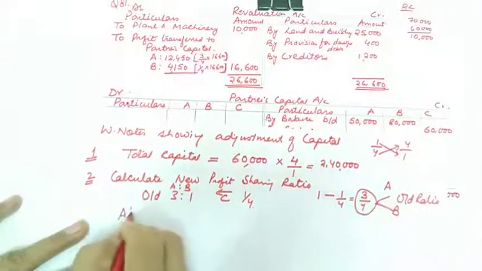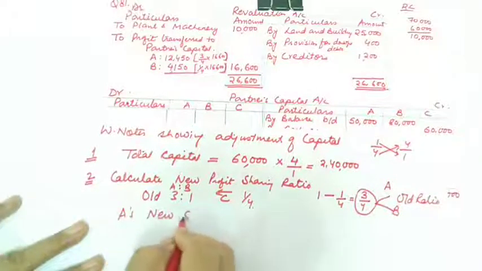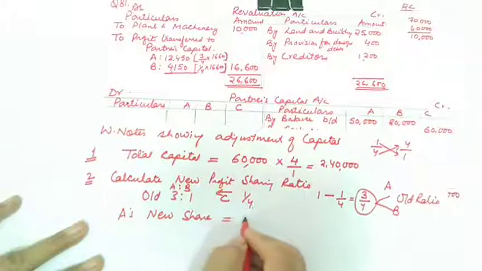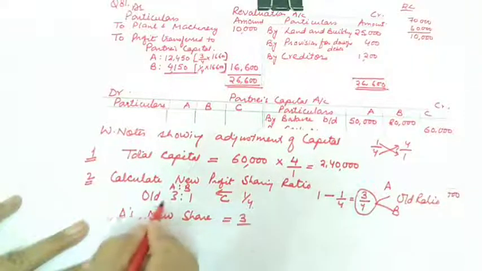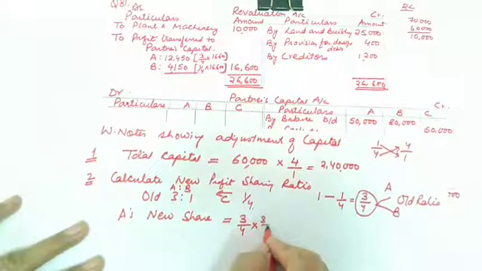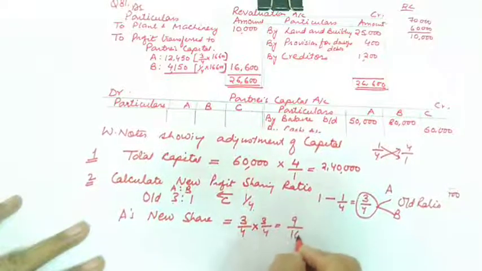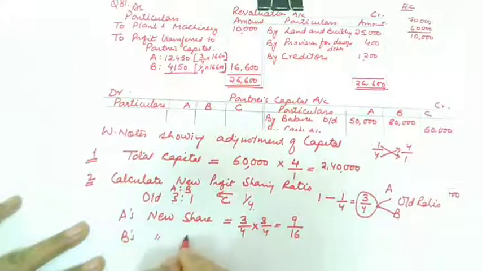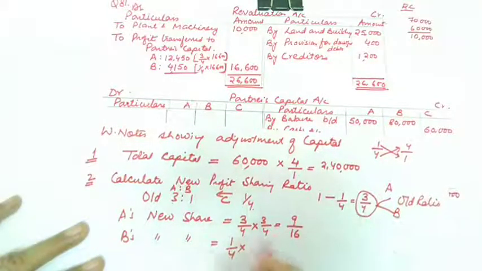So A's new share is equal to A's old share, 3/4, multiplied by remaining, which is also 3/4, so 9/16. B's new share is equal to B's old share, 1/4, multiplied by remaining 3/4, so 3/16.